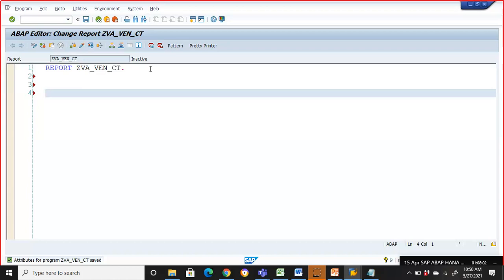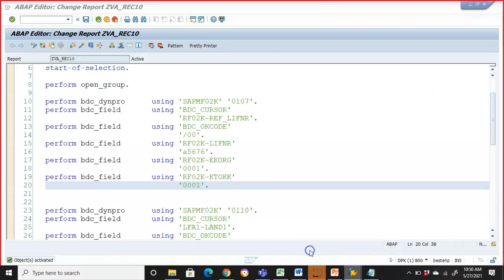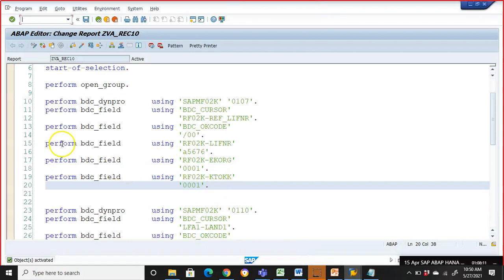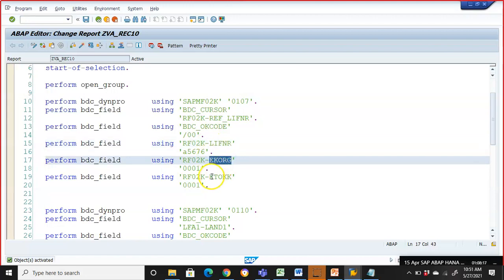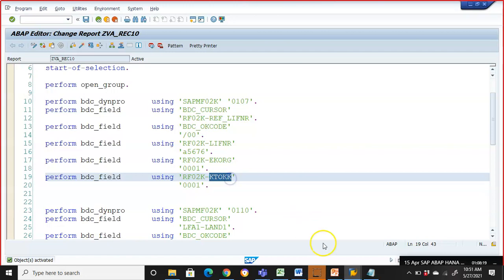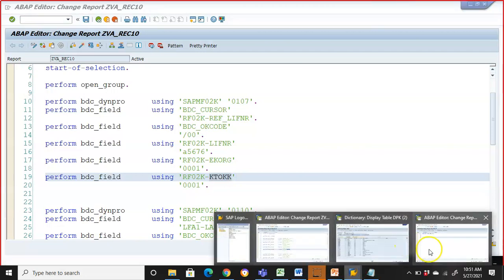So for the structure, we need to first find out what are the fields that are required. Now I'm taking those fields which have been actually captured here. In the first screen, if you see, LIFNR, EKORG and KTOKK are the fields. Now I need to create those fields in the structure.